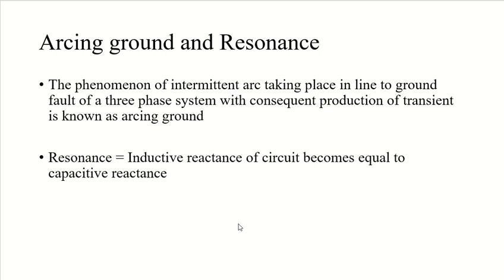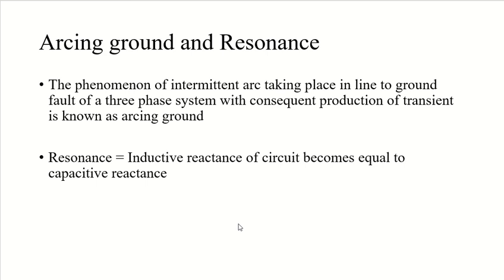So how can you define arcing ground? Arcing ground can be defined using this definition: the phenomenon of intermittent arc taking place in a line to ground fault of a three phase system, with consequent production of transients, is known as arcing ground.